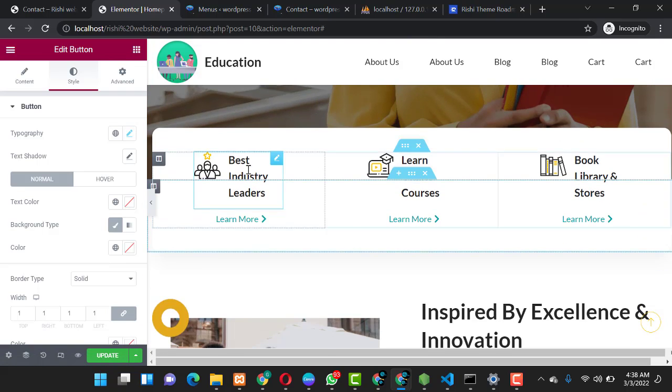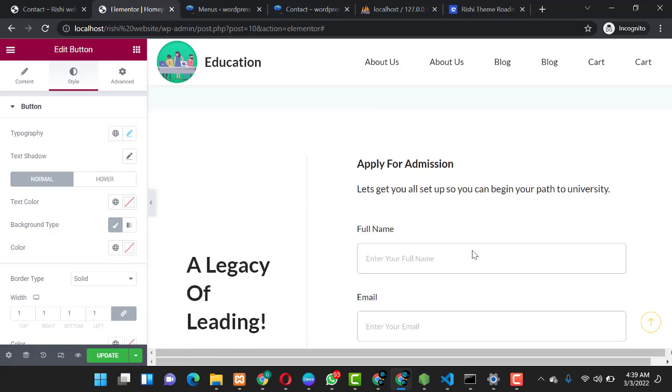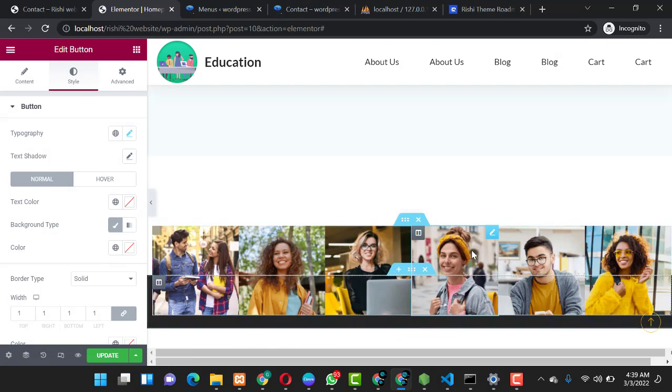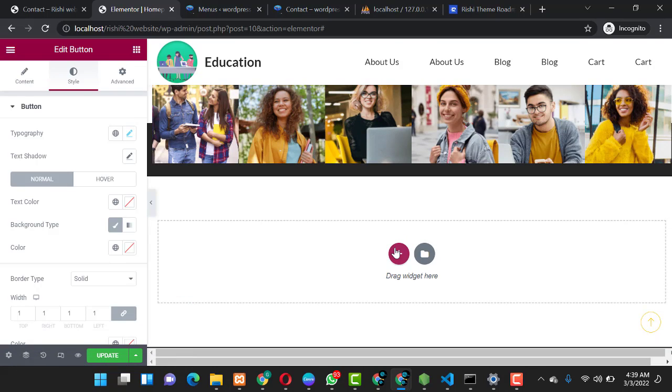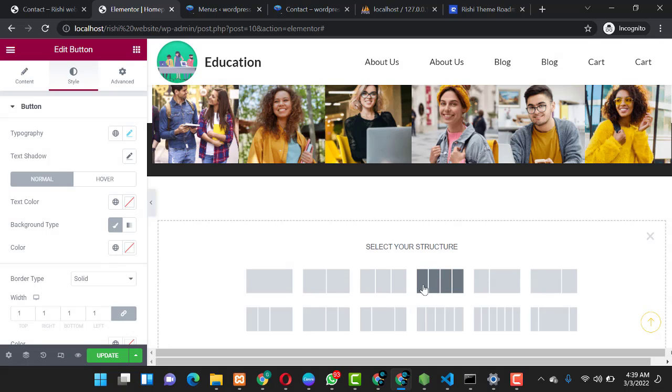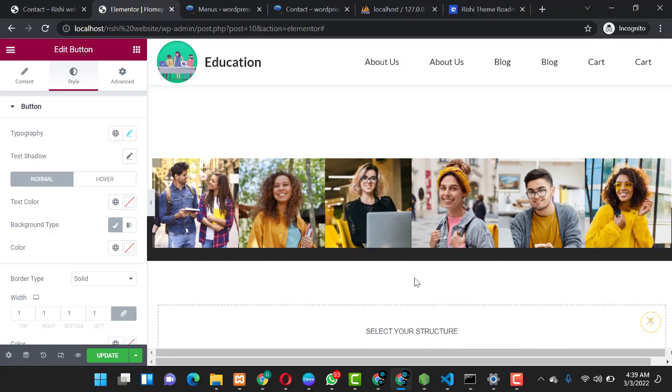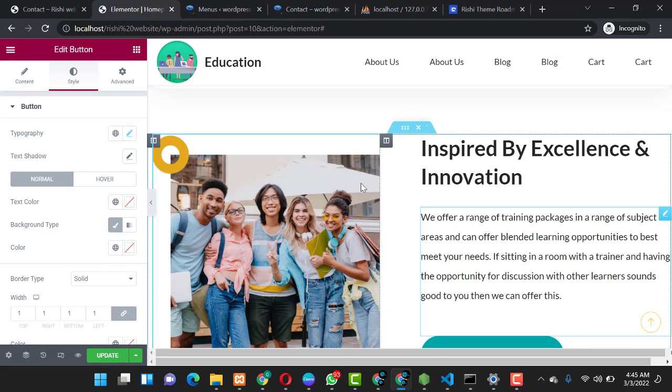So when you scroll down, this is also another section. This section over here comprises other sections which are pre-built inside it. So you have an icon, you have this text, and a read more button. So the same over here, you have this, and this, and all these are main sections. When you scroll to the end of this page, you will have a place where you can add a section like here. So basically, you can click on this plus and you choose the section you want, maybe one section, two sections, three, four, depending on how you want your section to look. Okay, let's proceed.